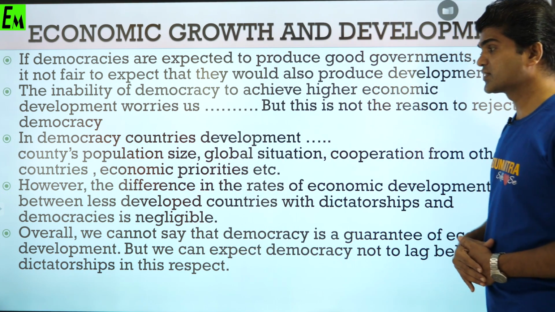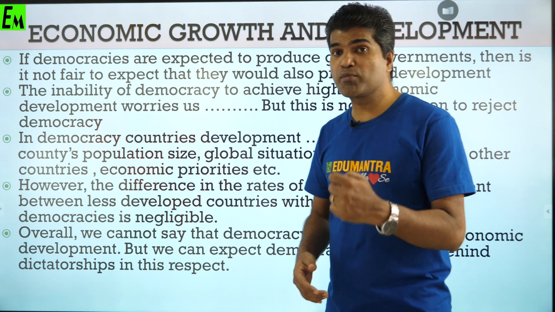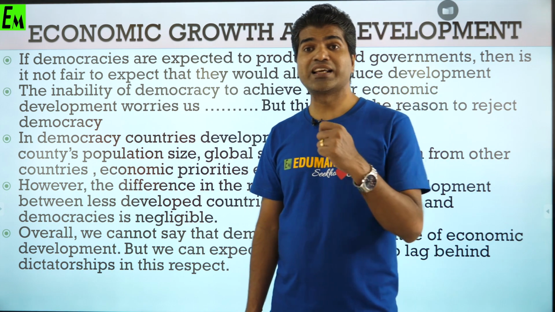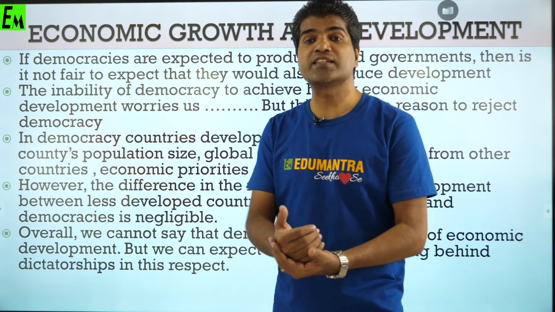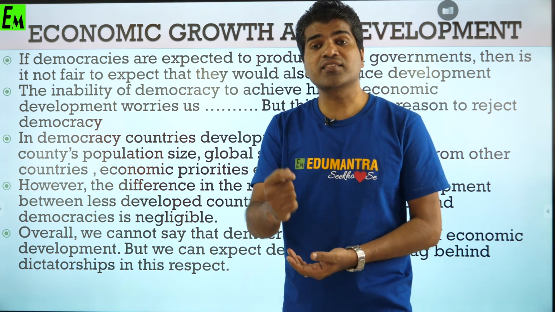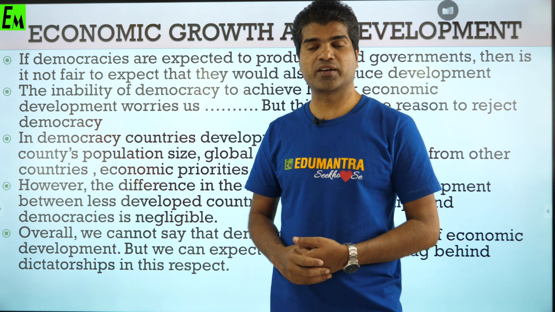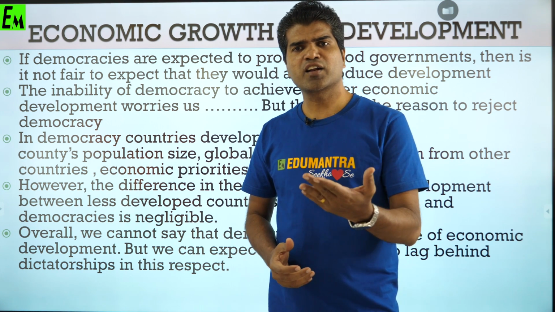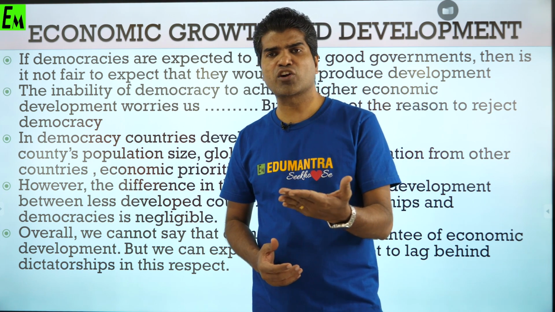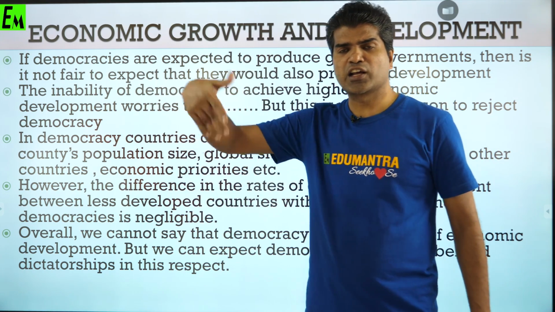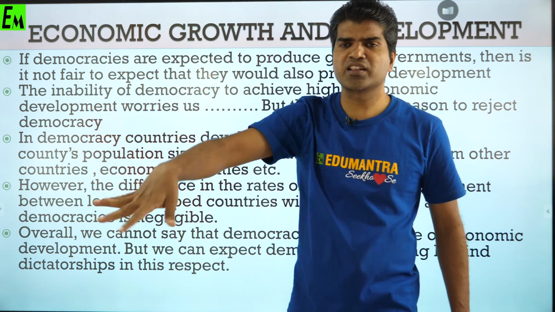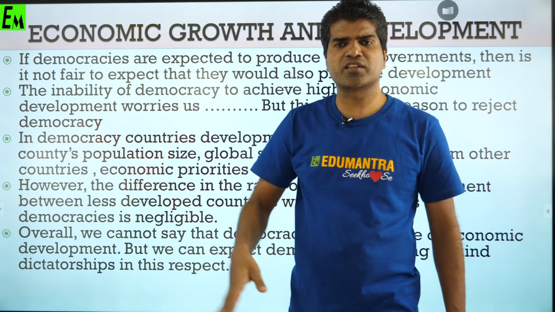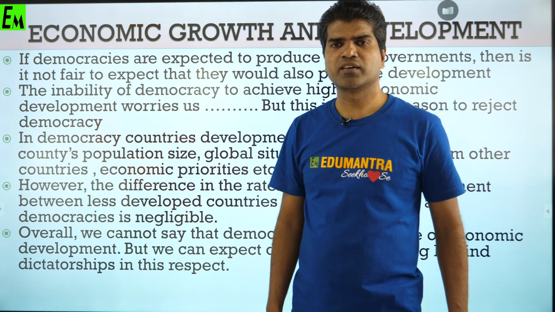Economic priorities. The democratic form of government will give economic priorities. What is to be done first? What is the prior thing to be done by the government? In a dictator form of government, he may be giving economic priority. Hitler was giving economic priority. He was spending loads and loads of money on making weapons and war and everything.